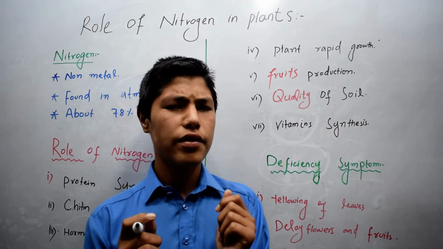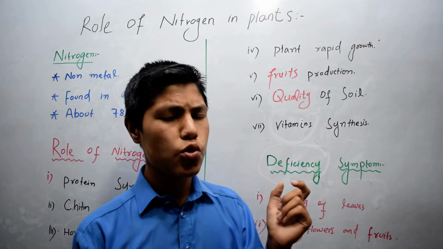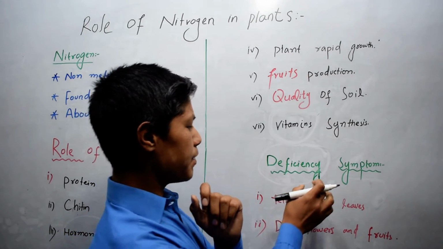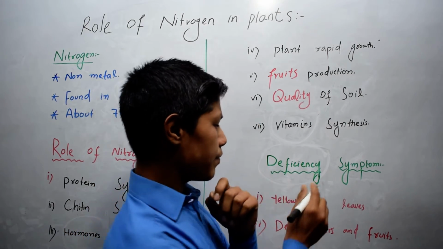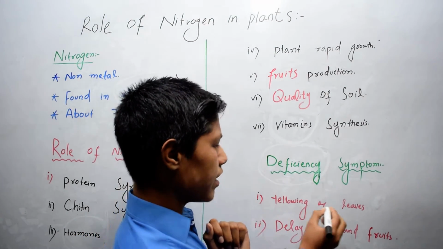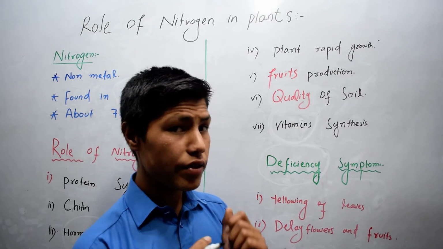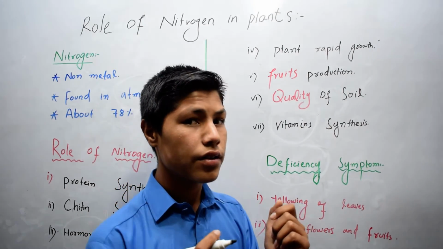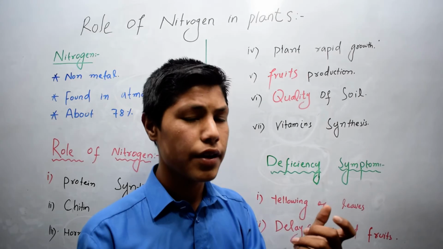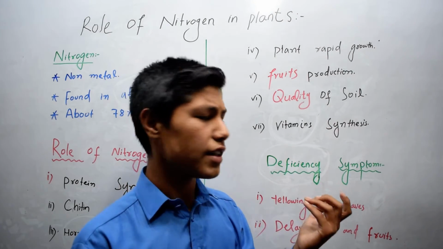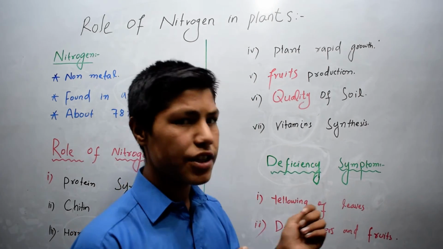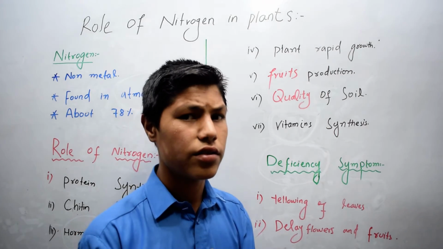And if there is no nitrogen, what will happen to the plant body? Here are some deficiency symptoms. So the first one is yellowing of leaves. Yellowing of leaves means that the leaves can change their color into yellow, or into any other color. So due to deficiency of nitrogen, the leaves can change their color.